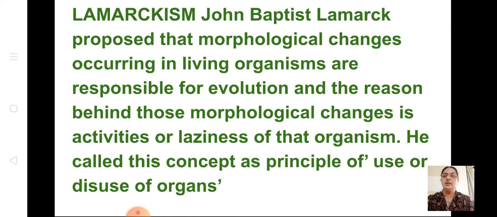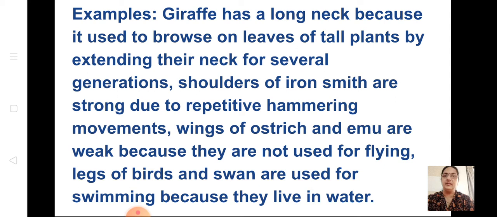Okay. He called this concept the principle of use or disuse of organs. So this example, when you read, you will understand. So what did he tell? The morphological changes are because of the laziness or activeness of an organism. If you use an organ for a long time, it will be in use throughout your life. And if you don't use an organ for a long period, it will become a disused organ. Okay. Now this was explained by giving examples.